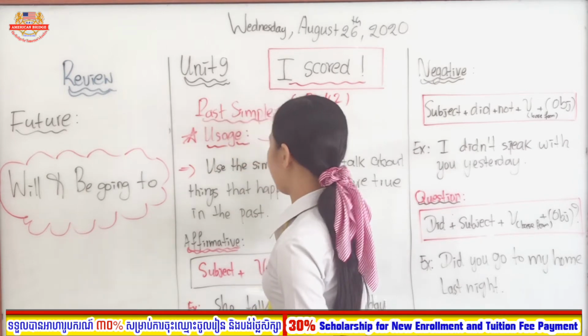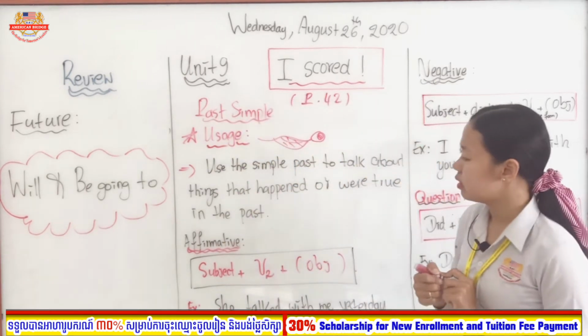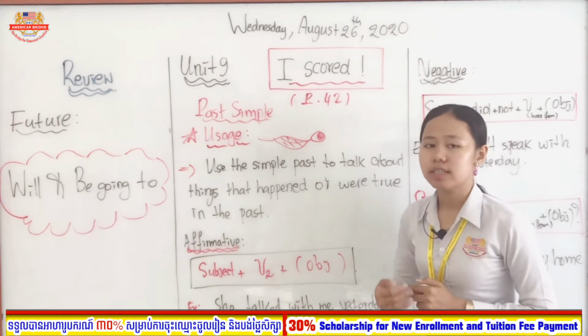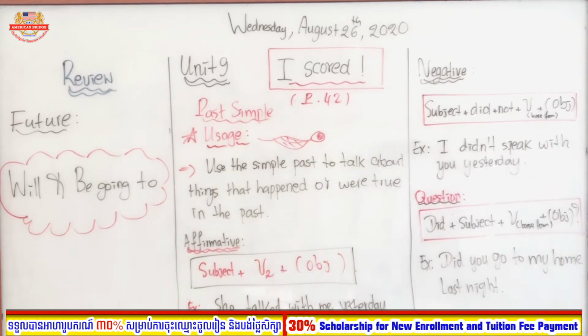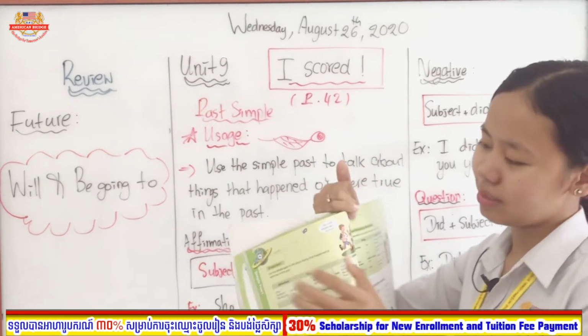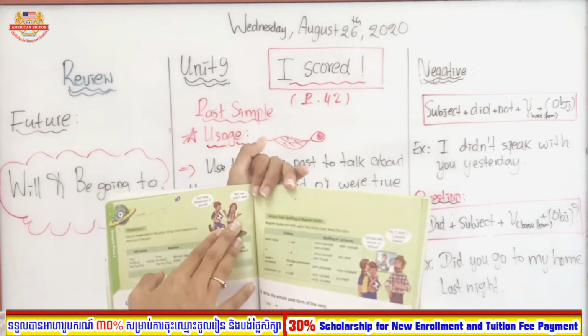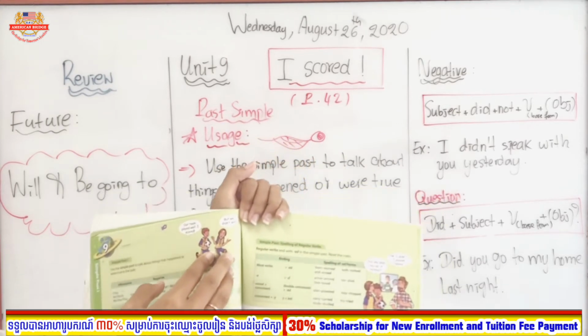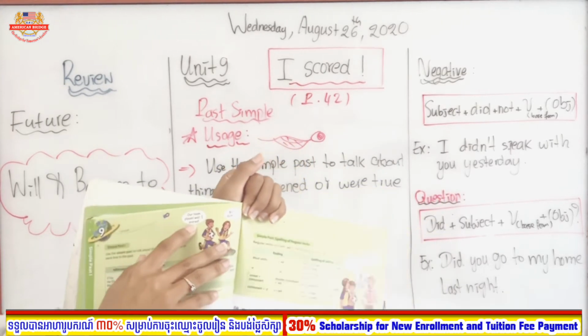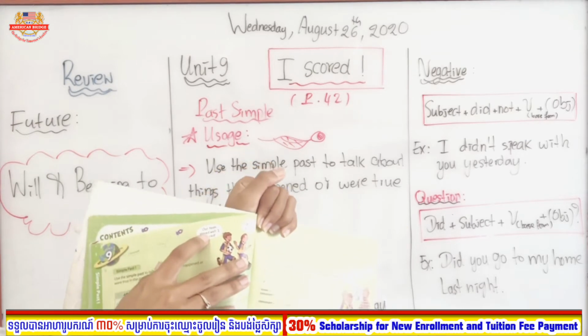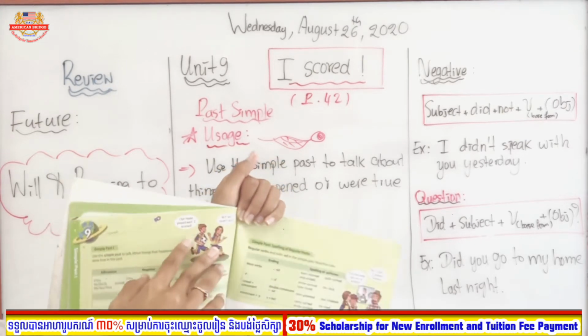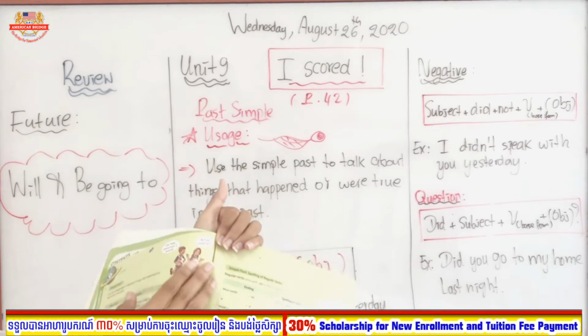So it's the main lesson of today's class. First of all, teacher would like all of you to open your book on page 42. Do you see here a little bit? Look at here a little bit. The girl and the boy, they are talking with each other. Maybe they talk about what? So started from our team play. You see, play with it, and then, well, I score, but we didn't win.